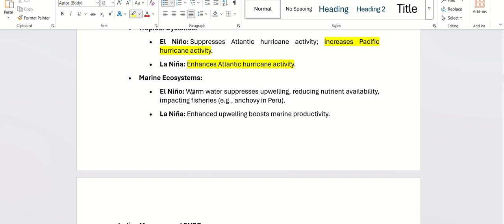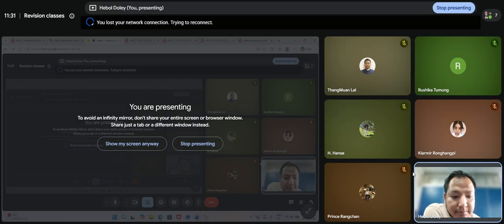When El Nino happens, it suppresses upwelling. Remember upwelling. What is upwelling? Upwelling, can anyone tell me?